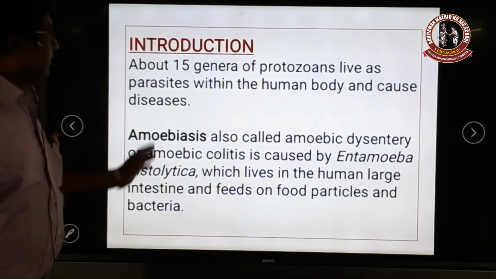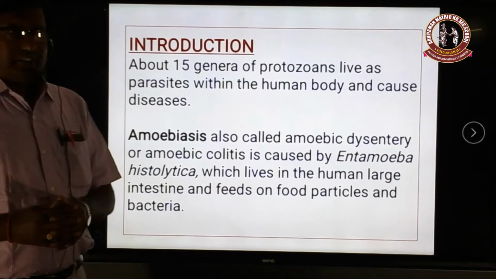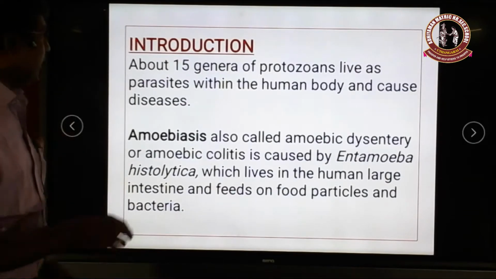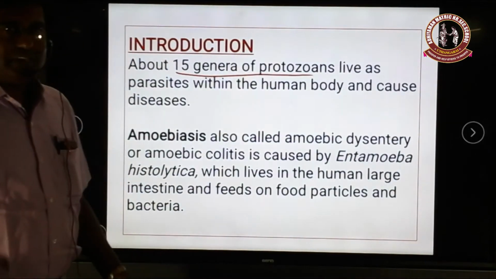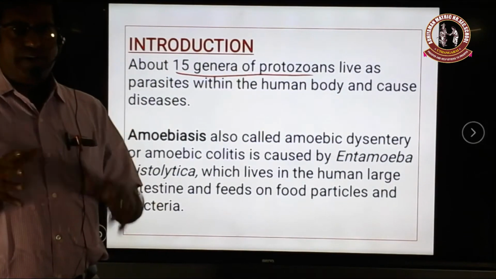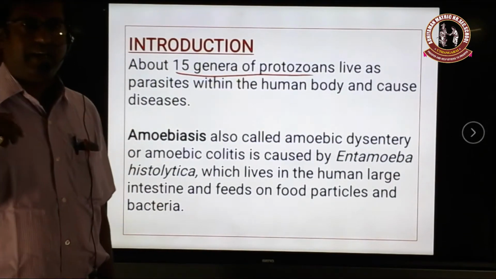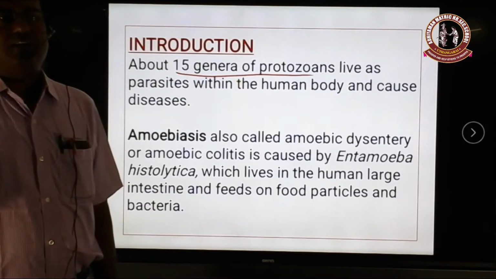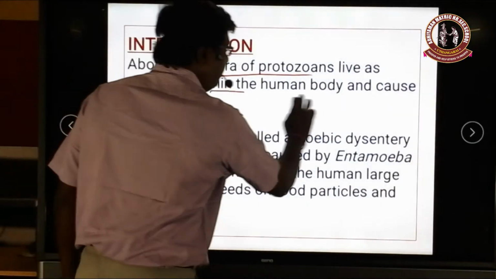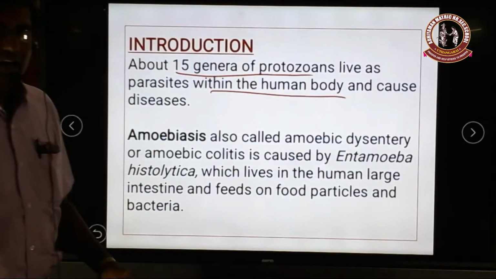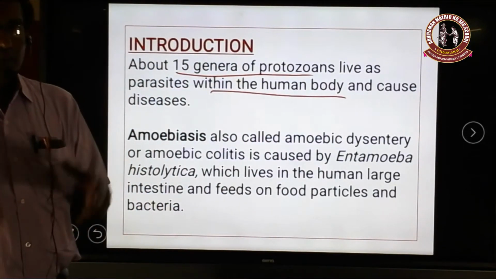See, the introduction about the protozoan disease. Generally, about 15 genera of protozoans live as parasites. This protozoan lives as a parasite, that means it enters the human body and causes disease. These parasites live within the human body and cause so many diseases to human beings.